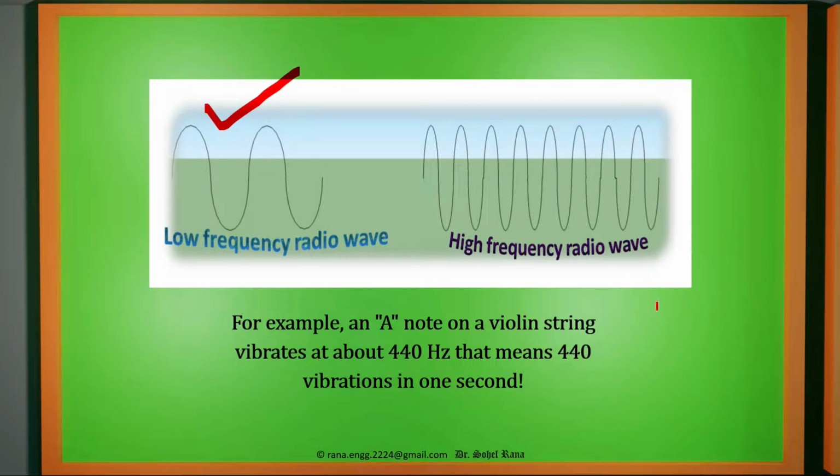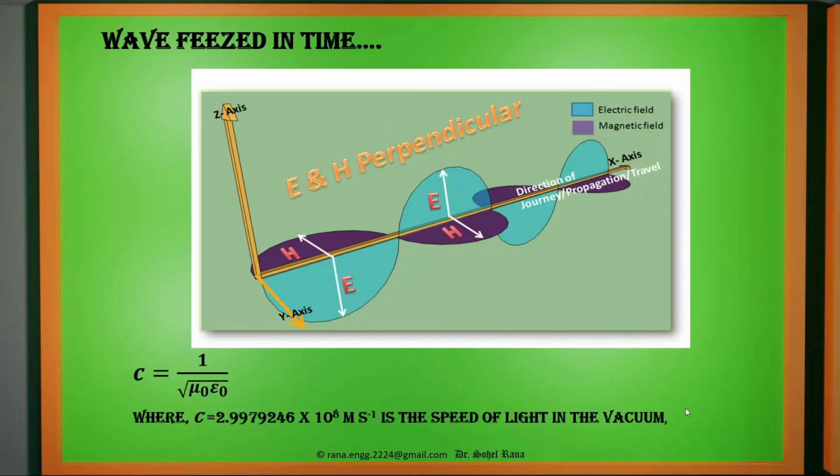But if we take the example of a violin string where a note A is used, then that particular note A will have 440 vibrations in 1 second. That means its frequency is 440 Hertz. The wave we are considering here for study is frozen in time. That means we are not showing a continuously moving wave, but the wave moves continuously with respect to time. It moves across a time axis continuously. The wave in motion never stops at one place. It is a continuous motion.